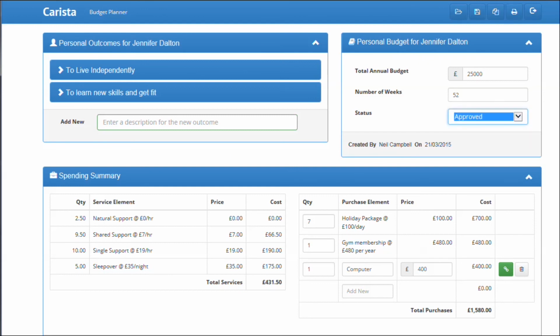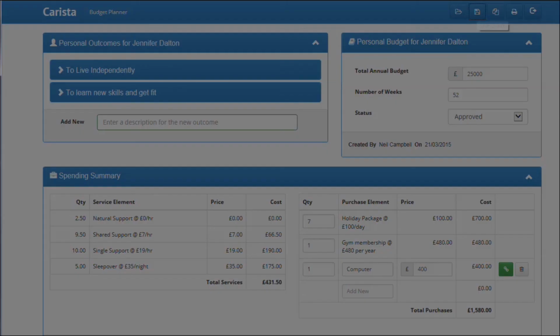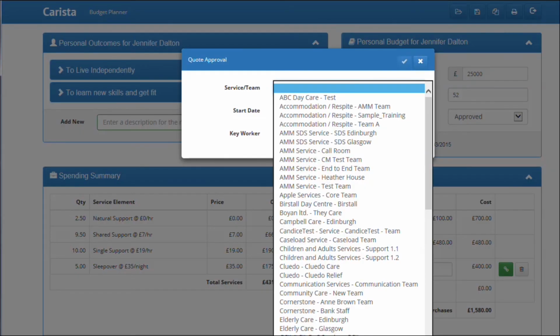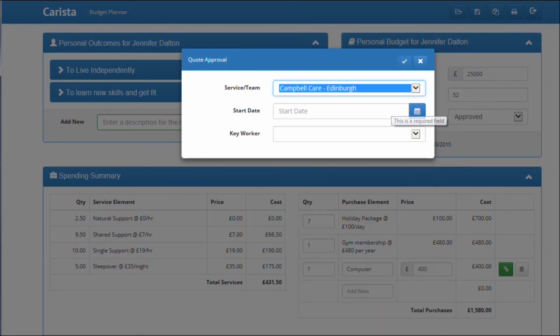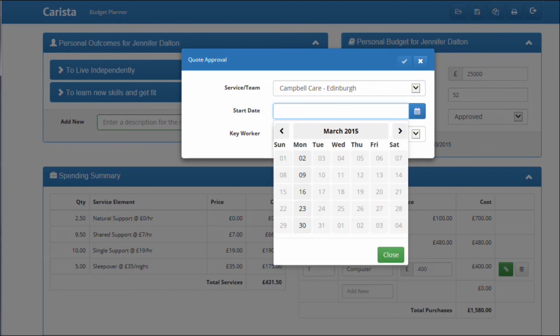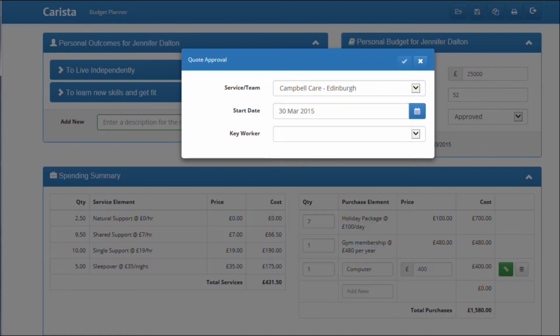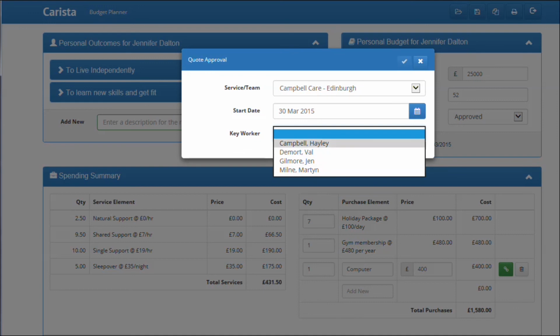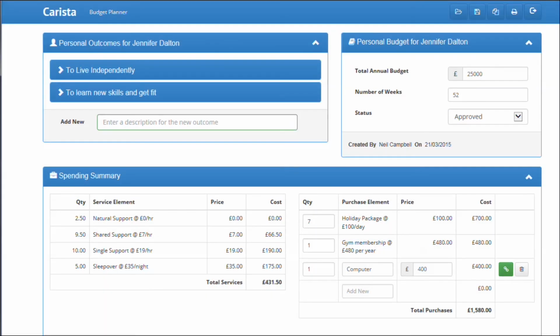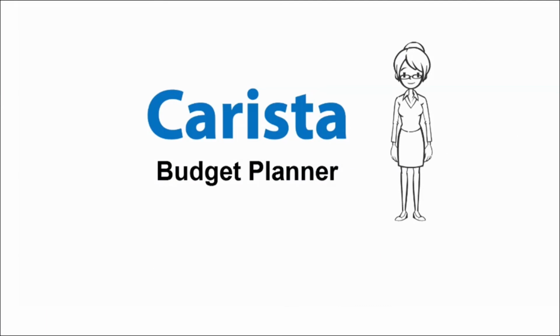And as the budget planner is part of a complete Carista system, if it is decided that one of the plans is the right one, then it is simply saved as approved, at which point a team, key worker and date is added, and the plan goes into Carista to be managed. The Carista Budget Planner helps you plan your budget to achieve your outcomes.